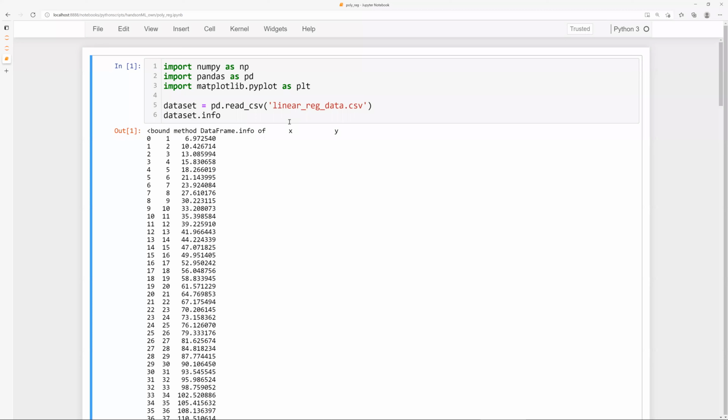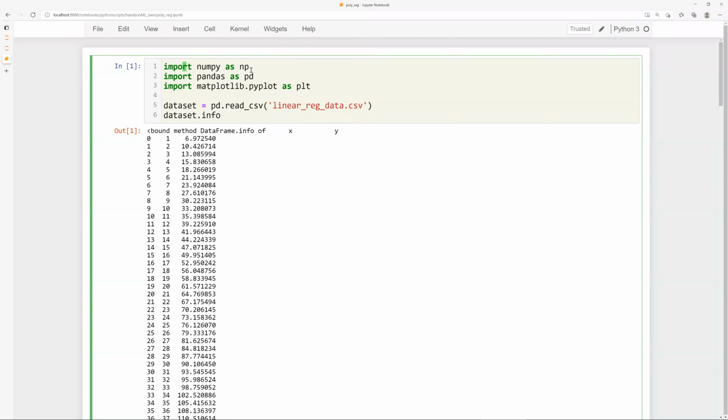Okay, so we'll be using primarily four libraries. One of them is NumPy, the first one. If you want to use any particular library, first of all you have to install it, but most of the things are already taken care of.